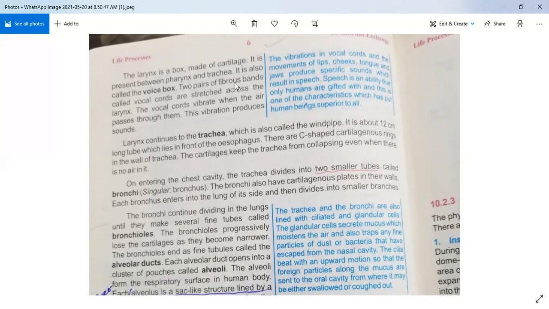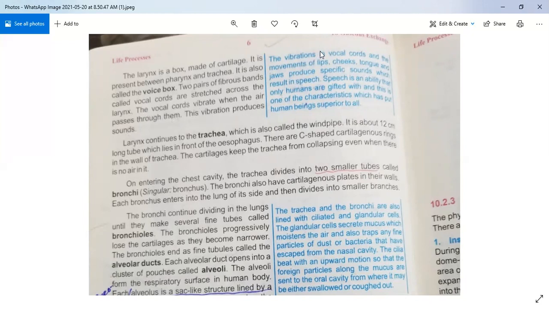So what is the answer? Two pairs of fibrous bands called vocal cords are stretched across the larynx. Okay, so what do they do? They stretch across the larynx. Actually, larynx is called a voice box. The vocal cords vibrate when the air passes through them. So this vibration produces sound. You can also see the explanation in a side box.